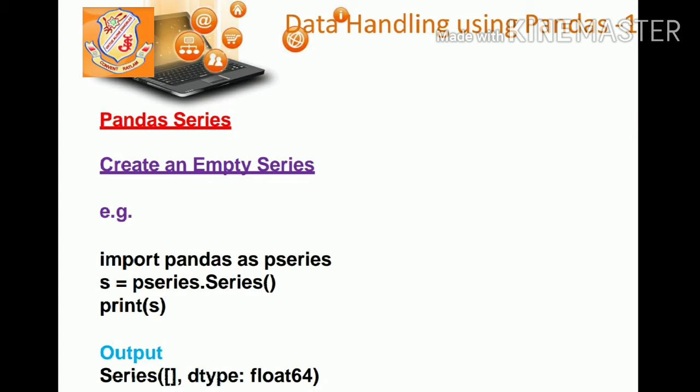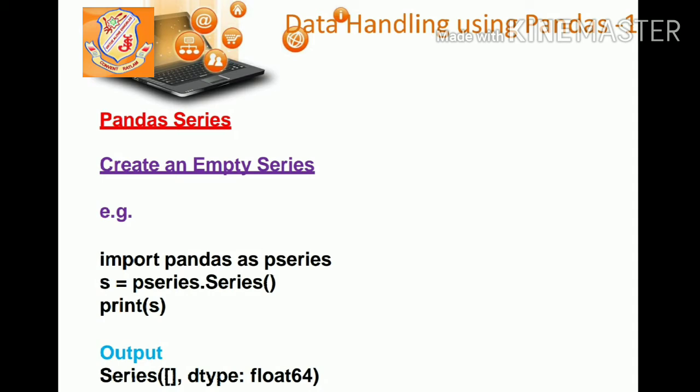Now I am telling you how practically we can create a series. For creating an empty series, first of all we have to import pandas. Here I am writing the command import pandas as pd. Here pd means we are actually creating an object. In the next line we are creating a series by using the Series constructor, pd.Series, and we are saving it in variable s.